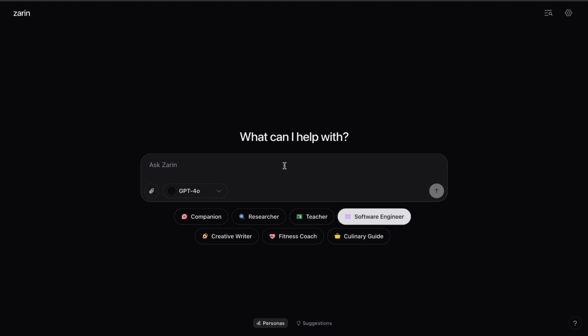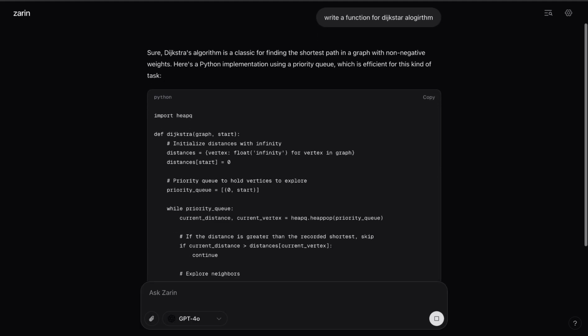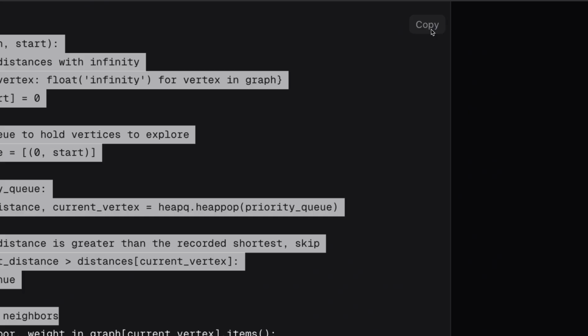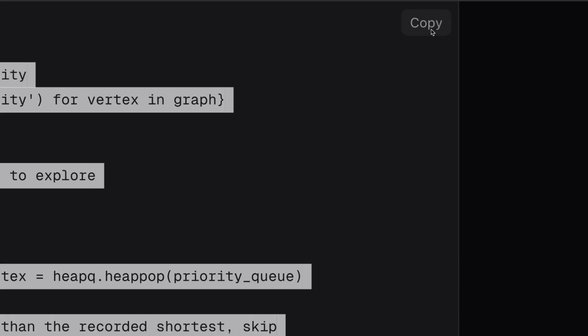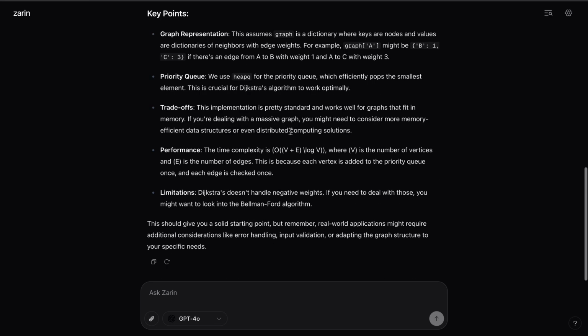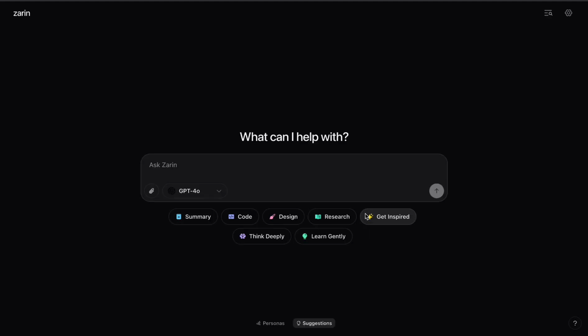Software engineering. I can simply ask, write a function. Okay, a function for the Dijkstra algorithm. Crazy. Okay, here we go. You can simply click on copy. Done. Super easy, super simple, super similar. Boom.